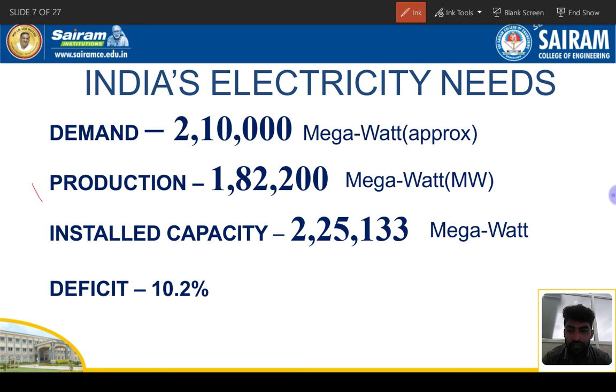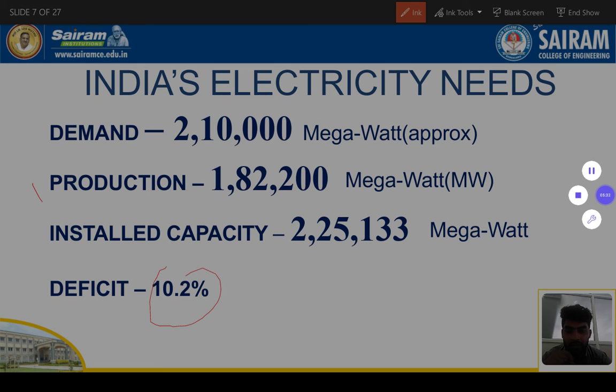We are producing more by using solar power plants and wind power plants, right? So the installed capacity is 2 lakh 25,133 megawatts, with a 10.2 percentage difference, right? So this is the concept, right?